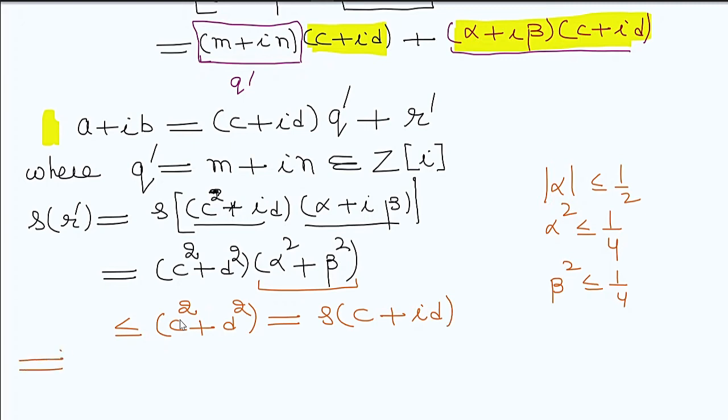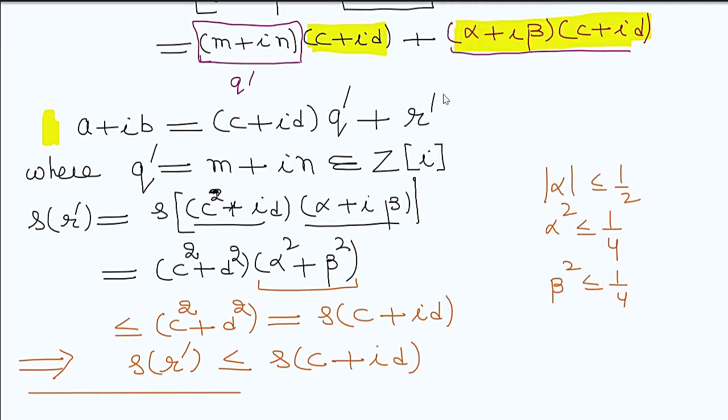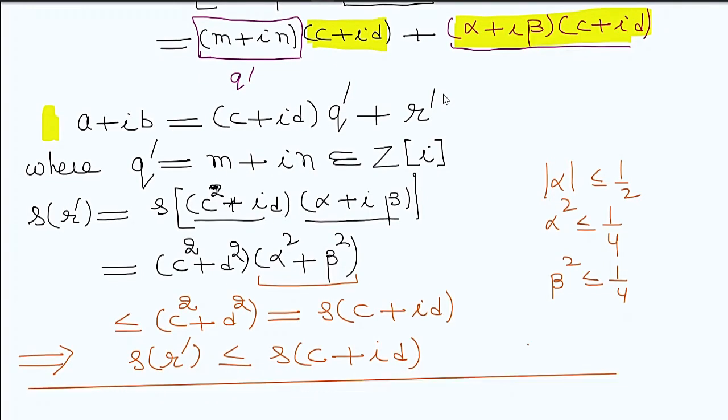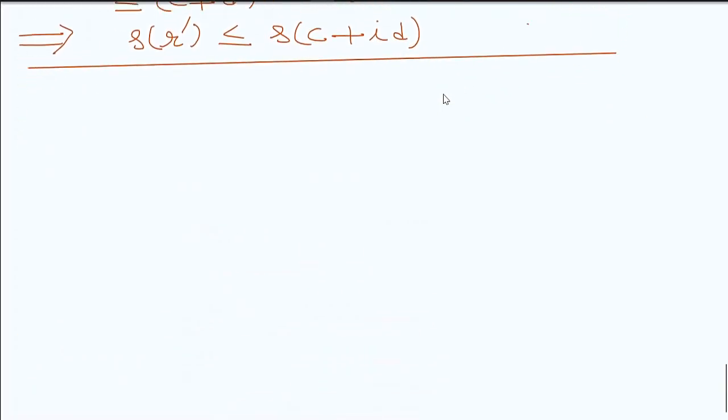So it implies delta of R dash is always less than or equal to delta of c plus iota d. So this is a Euclidean algorithm, and our Gaussian integers form a Euclidean domain. This is a very important type and almost expected for examination. On the same line of action we can prove our next example.